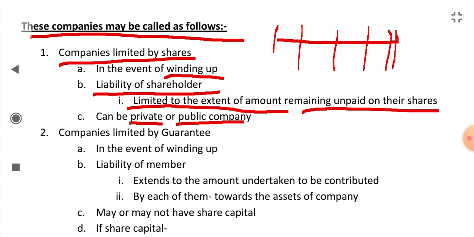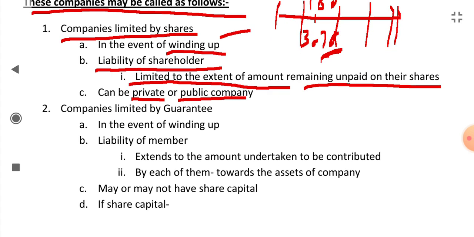If a person takes a share of a company, suppose that share amount is 100 rupees and he has paid 30 rupees and 70 rupees are remaining unpaid. So in the event of winding up, his liability is limited to only 70 rupees which is unpaid. This is companies limited by shares.